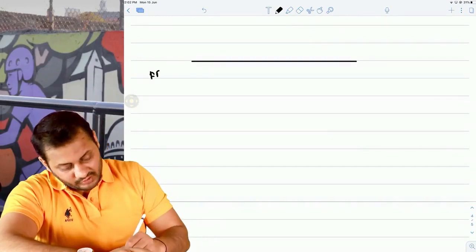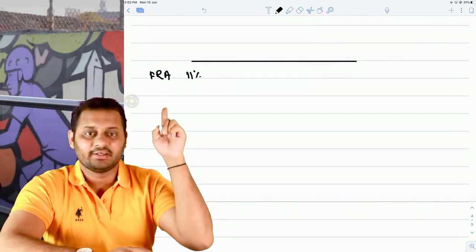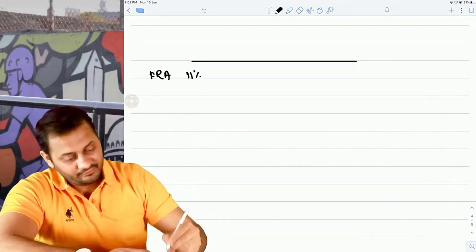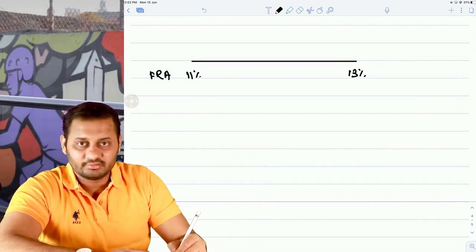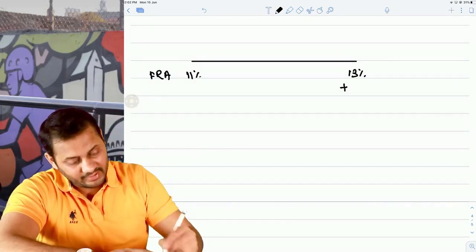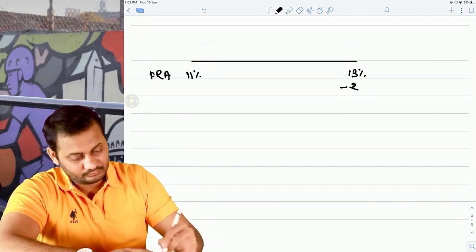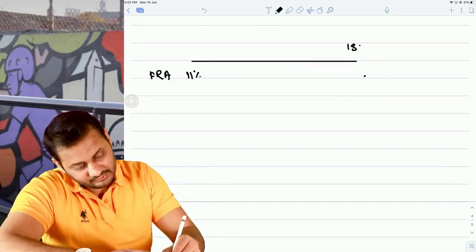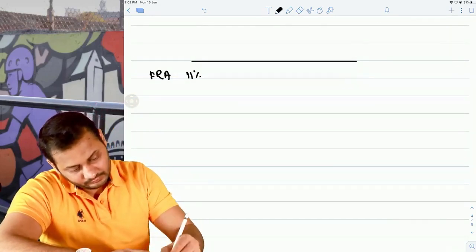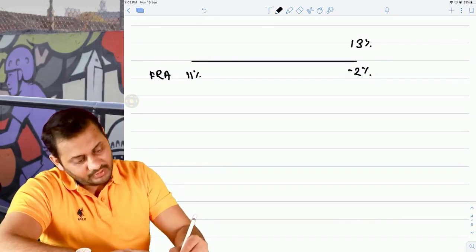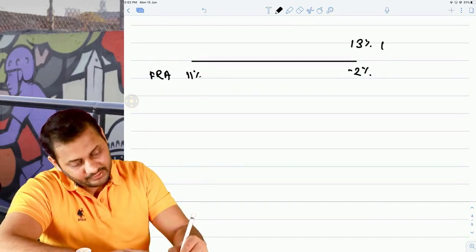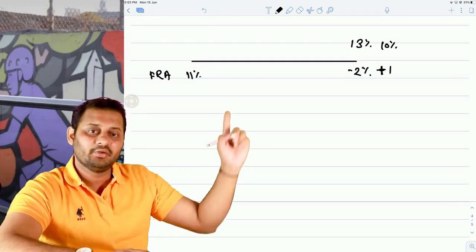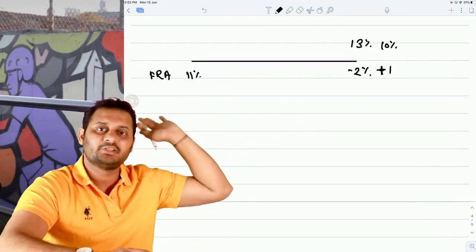Now what happens in forward rate agreement? Let's say you have fixed the interest rate at 11% on borrowing, and you don't want the interest rate to increase. If the interest rates are 13% on that date in the market, you will get 2% back. Let's say 13%, you will get 2%. But if the interest rates are, let's say, 10% on that date, that means you will have to pay 1%. Ultimately, your net interest cost will be 11% only, because that's what you fixed in the beginning.